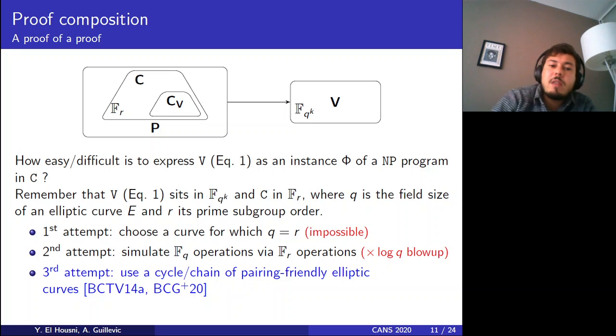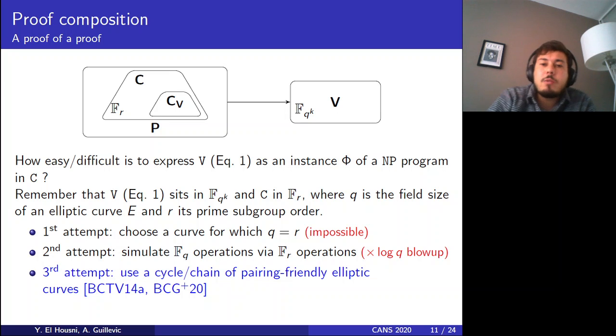Remember that the verification algorithm, equation 1, sits in F_{q^{2k}} because it involves pairing operations. But the generation sits in F_r, which is the subgroup order of the elliptic curve. Remember that q is the field size of the elliptic curve and r is its prime subgroup order. So we have a mismatch of arithmetics. The first attempt would be to choose an elliptic curve for which q is equal to r, but this is unfortunately impossible for pairing-friendly elliptic curves, and for ordinary elliptic curves, the discrete logarithm is trivial.